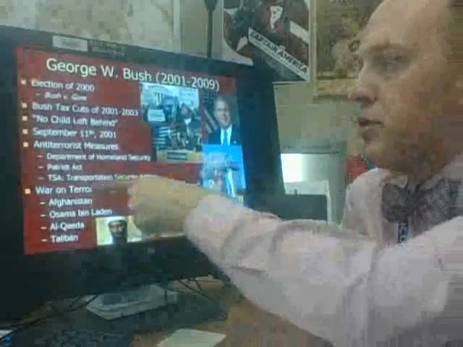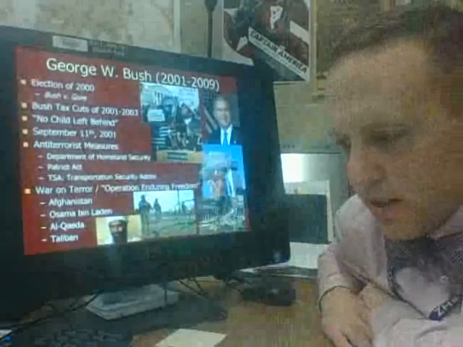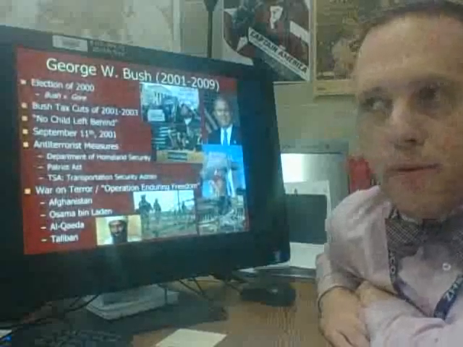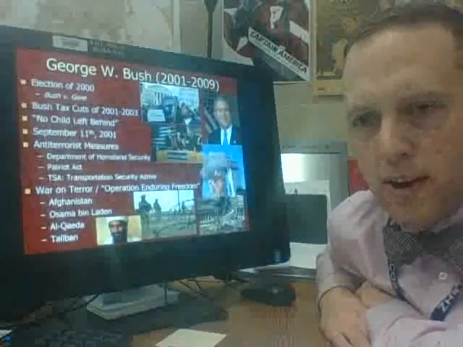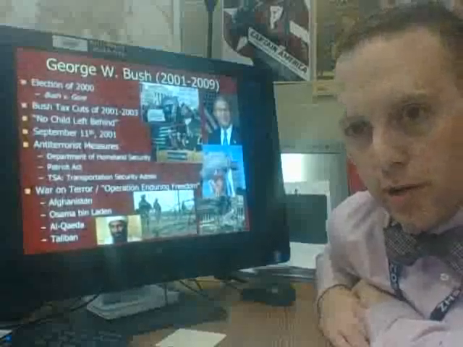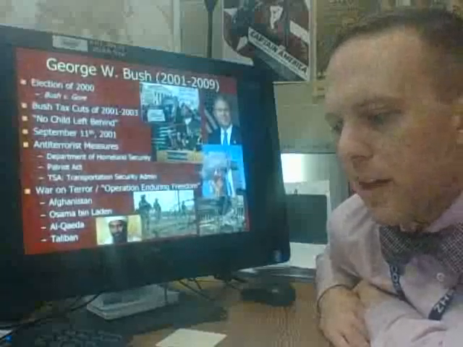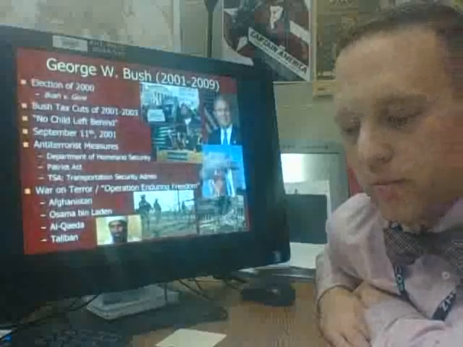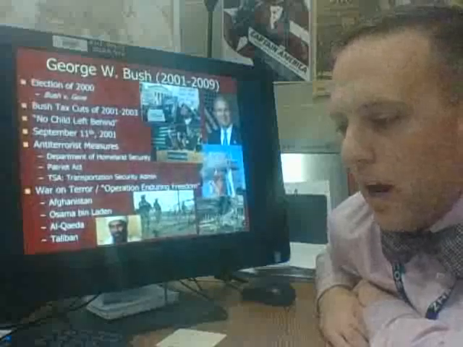TSA is also formed. TSA is the Transportation Security Administration. It's formed to go along with this improved security. The most likely place you're going to see TSA is in the airports. Before 9/11, you could basically walk through a metal detector and go into the airport, and it wasn't a big deal. Now you have to go through these body scanners, and there's a lot more background check type stuff. So TSA is formed as a federal security agency to monitor airport security. It eventually becomes part of Homeland Security as well, so TSA works for Homeland Security now. But that's where you're mostly going to see them. Of course, they're in charge of a lot of transportation security, but you're not really going to see them anywhere else other than airports pretty much.